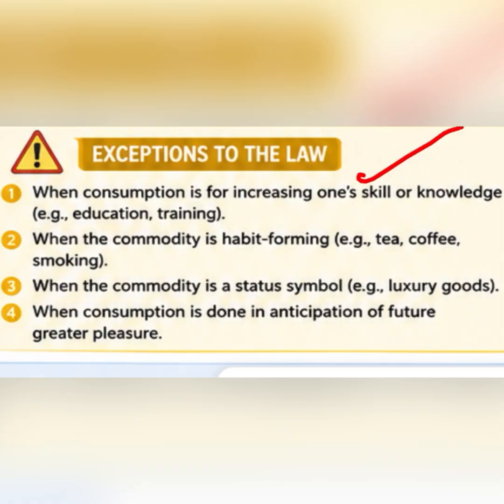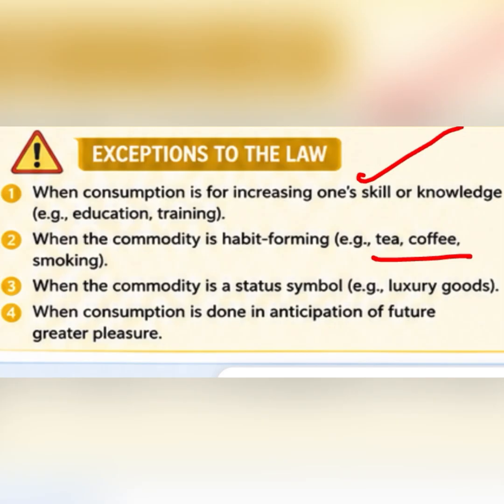Then there is one more exception, that it should not be a habitual thing. For example, some person is in the habit of having coffee or tea, same as I just told you for smoking. If there is a habitual commodity, then again the person is going to derive more satisfaction, so the law will not work there as well.